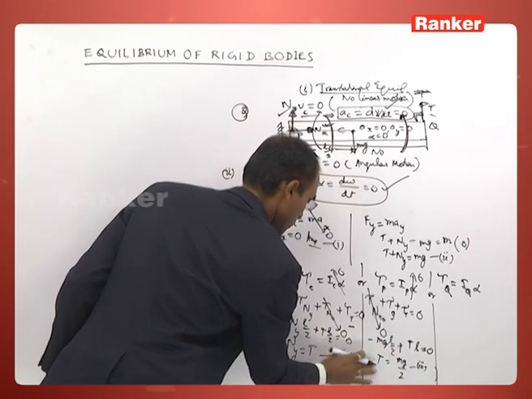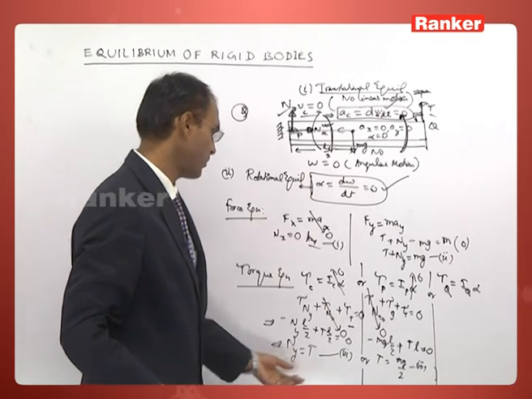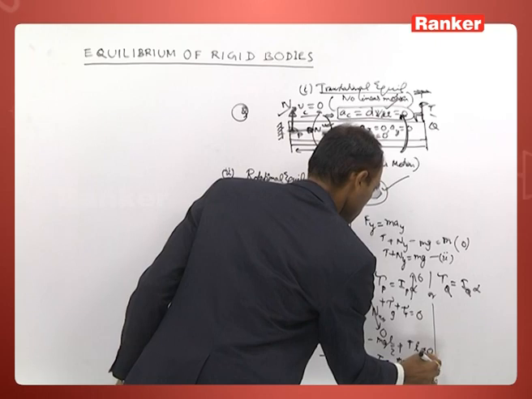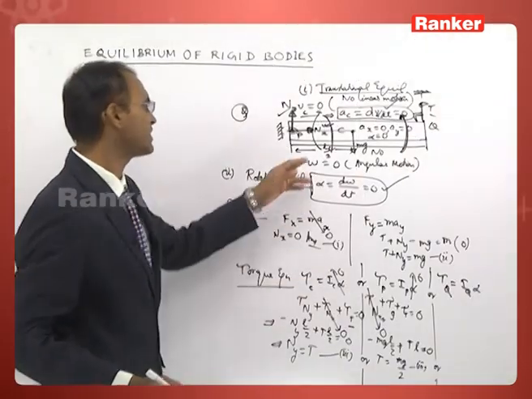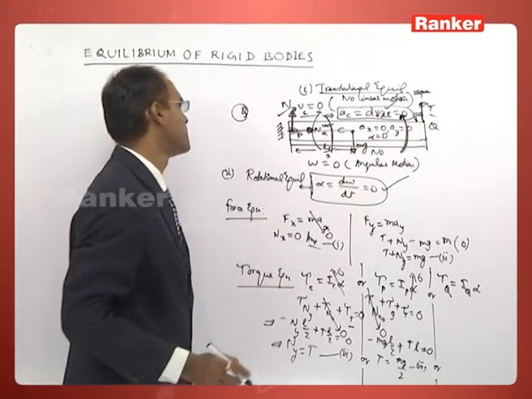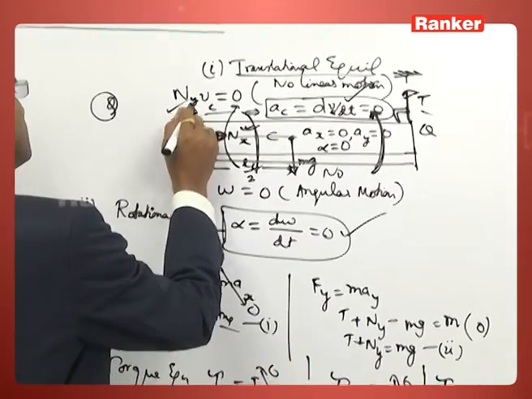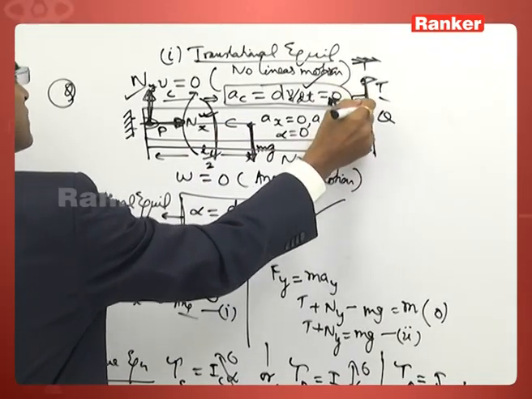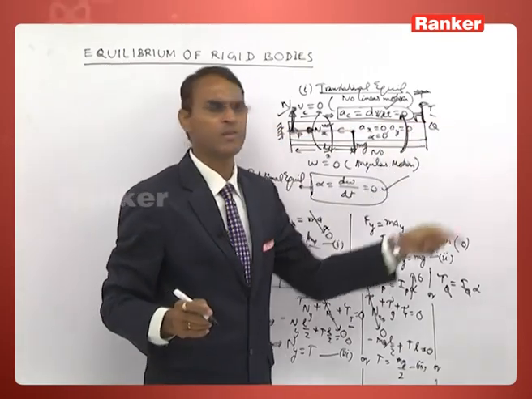Or, you can choose any one of these equations. Or if you choose the reference point Q, you can also take the torque of this force, this force, this force, and this force. This force passes through this point Q and cannot produce a torque, and the Nx passes through the point Q and cannot produce a torque.